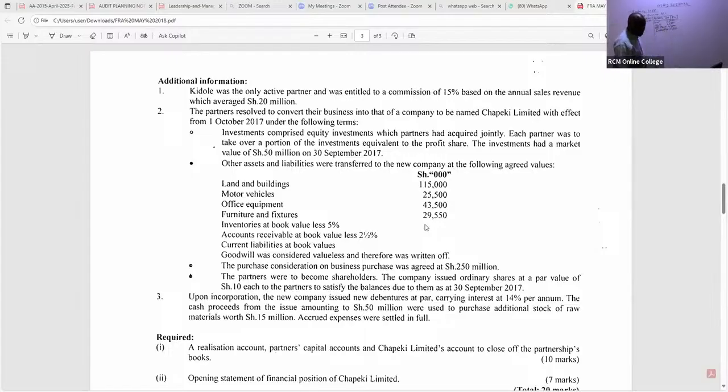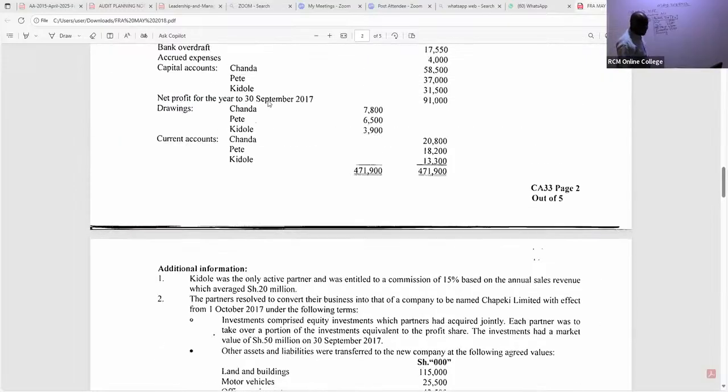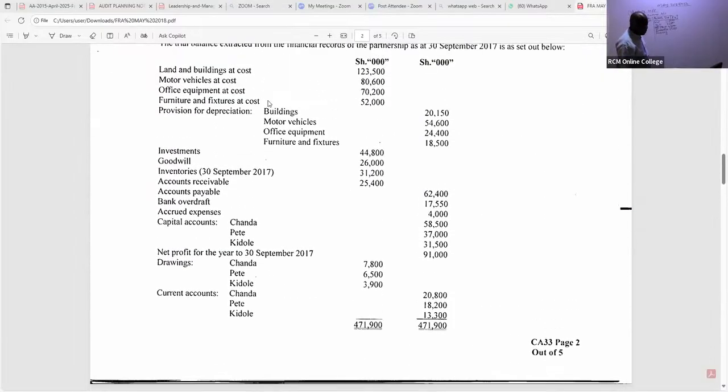Here we also took inventories. You can see inventories at book value less 5%. So now we are taking the new values. The book value of inventory is 31,200.